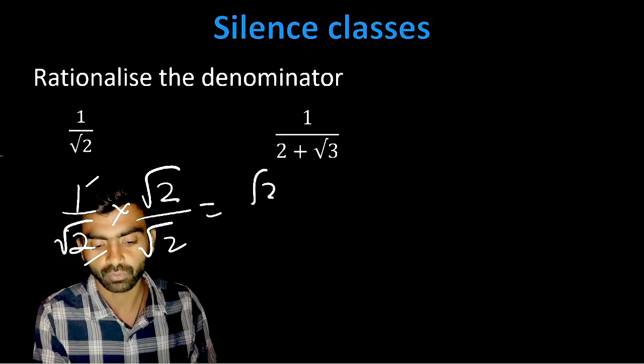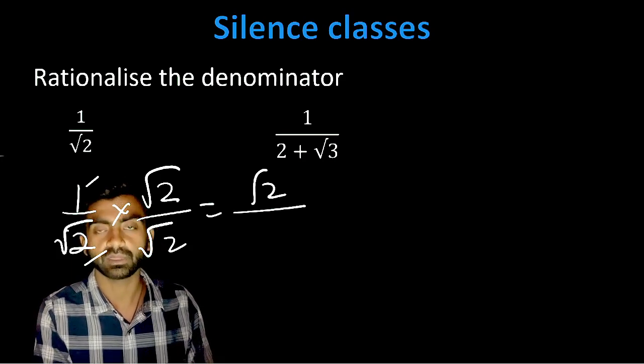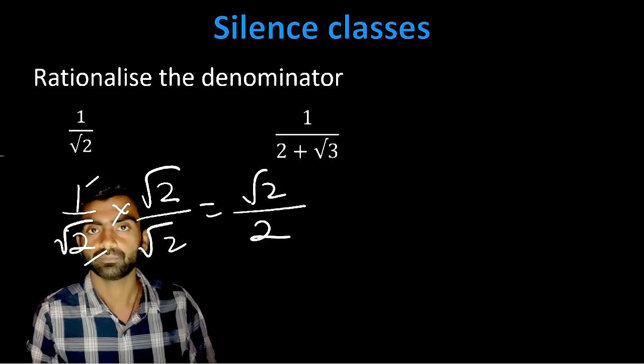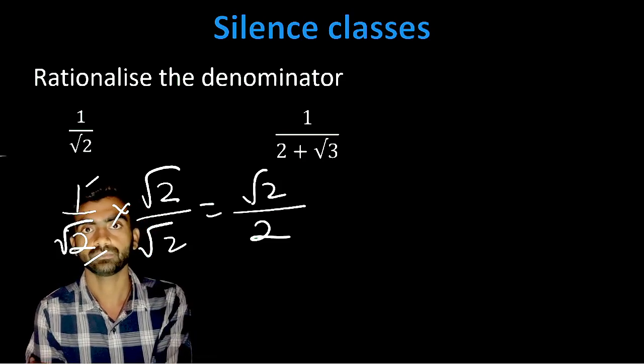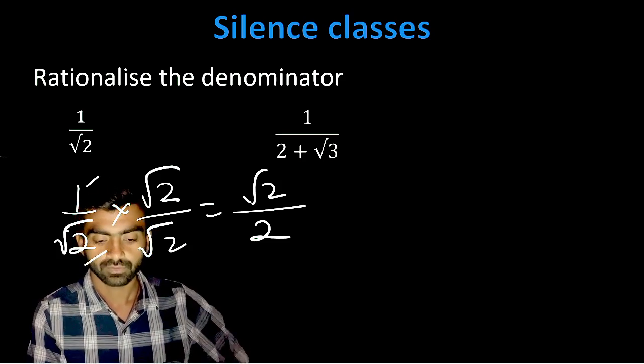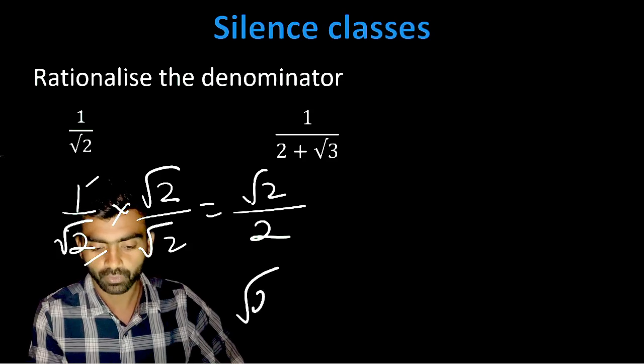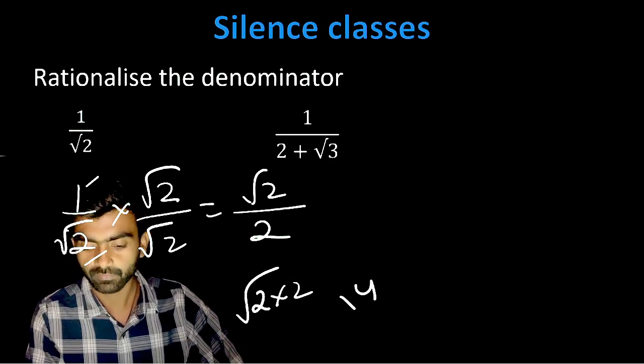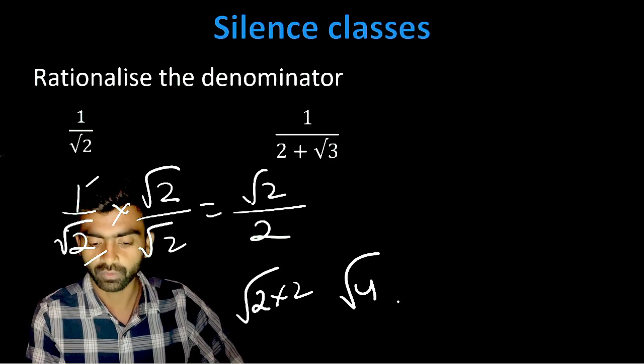So root 2 multiplied by root 2 will become 2. Root 2 multiplied by 2 will become root 4, and root 4 means 2 square.